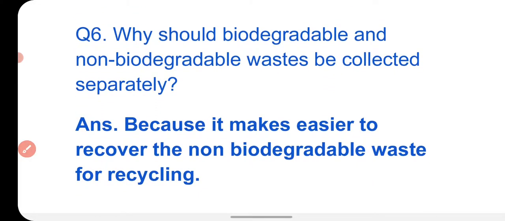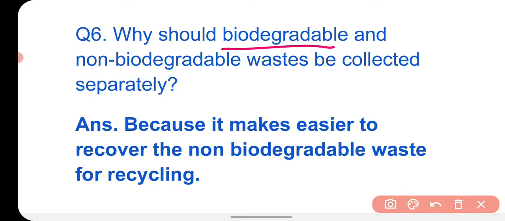Next question is: why should biodegradable and non-biodegradable wastes be collected separately? It is said that we should keep biodegradable and non-biodegradable waste separately. You know that biodegradable means that it degrades naturally by the action of microorganisms, and the substances which cannot be decomposed by the action of microorganisms are called non-biodegradable.